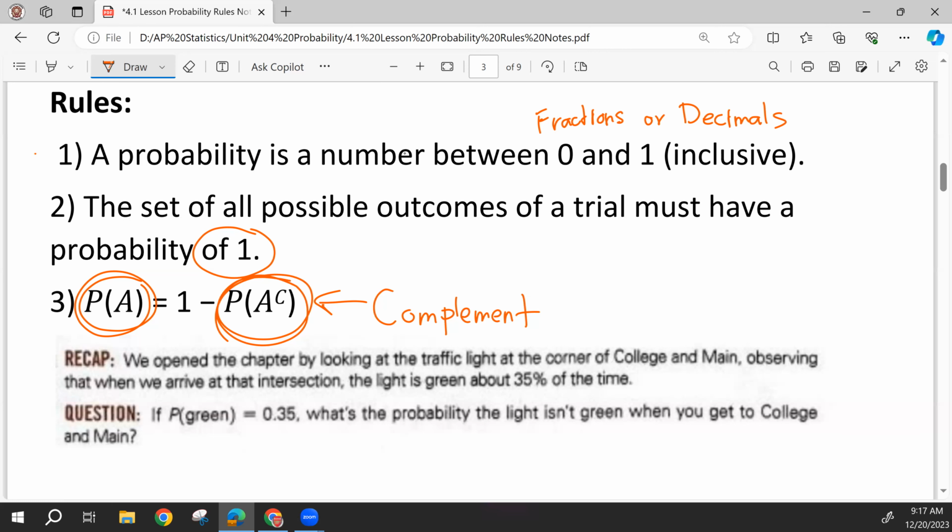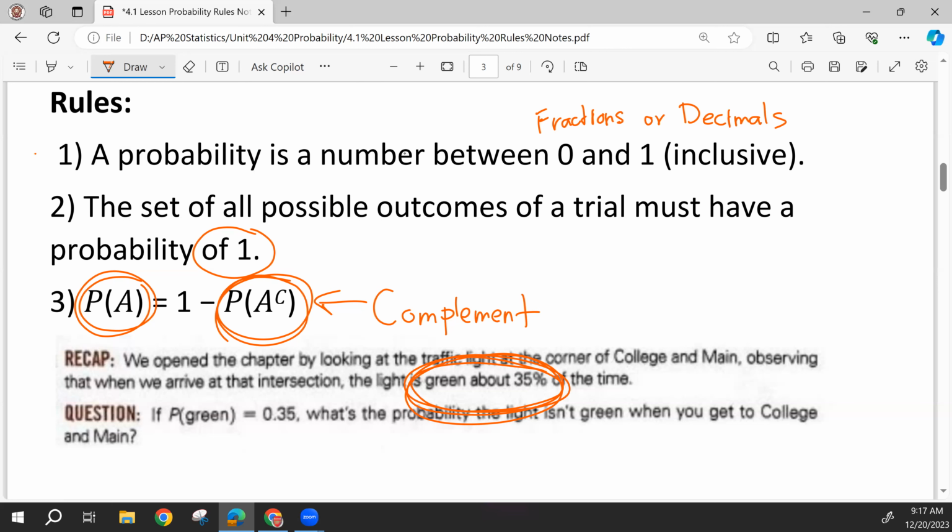So here we have a scenario where we're driving and we pass a light and we find that the light is green 35% of the time. I apologize if this is a little grainy. If it is, you can look at the PDF on Canvas to see it more clearly. So the probability that it's green at any given time is 0.35.